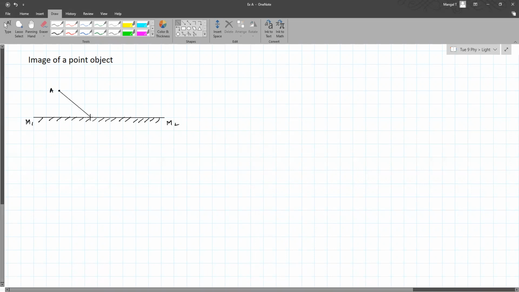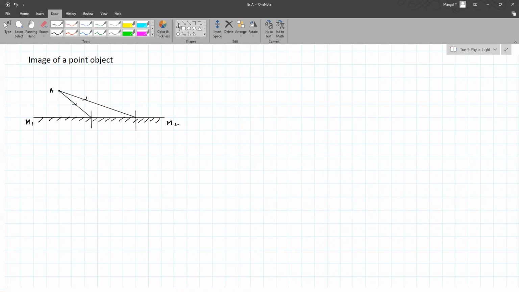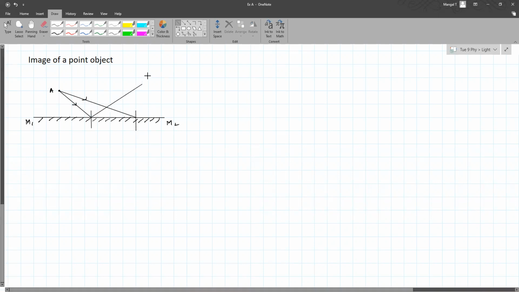For reference, we need at least 2 rays. You can draw more, but I'm taking the minimum 2 rays we need. And wherever the rays are incident, we have to draw a normal. Now the point is that the ray will get reflected. How do you know where it is getting reflected, how much to bend?